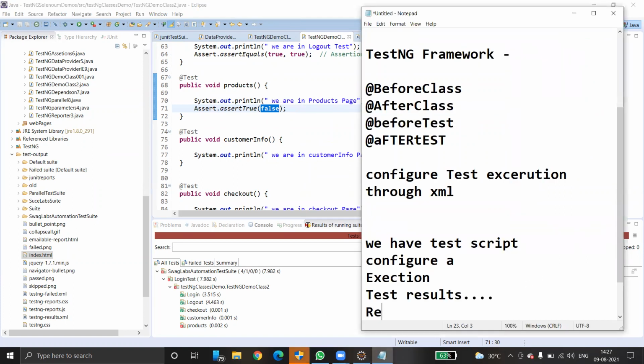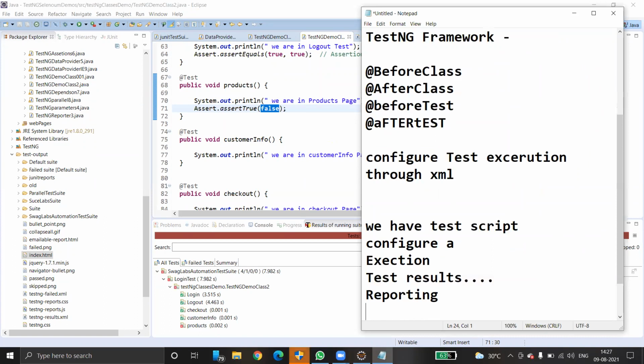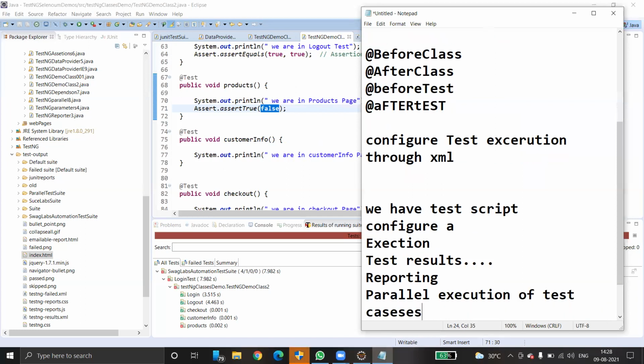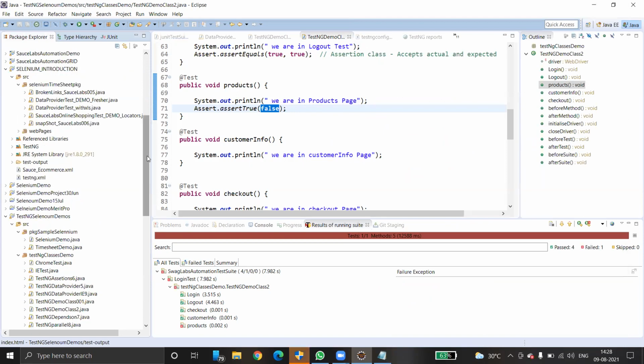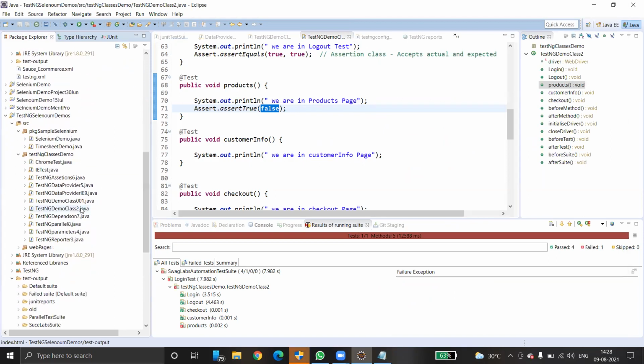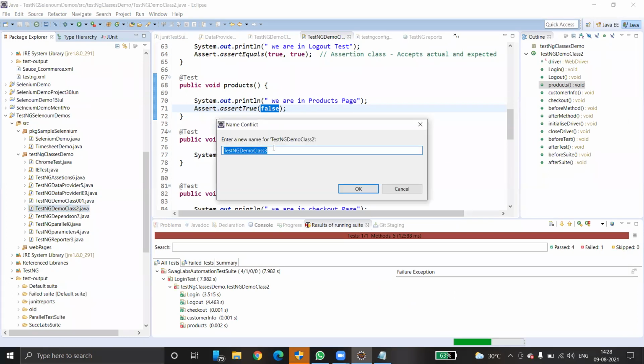So, reporting. And then a very, very important thing is parallel execution of test cases. Okay, I want to do parallel execution of test cases. How to do it? See, just take the same test case, that is 002, Control C, Control V. I'm taking this one as parallel test case 1.